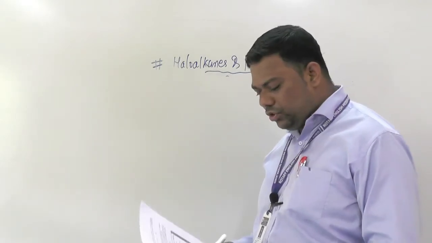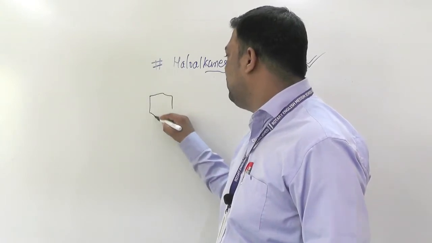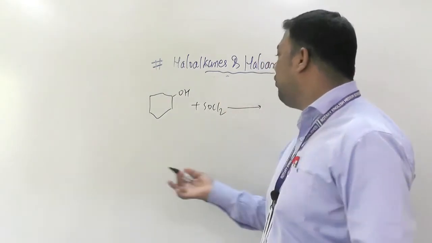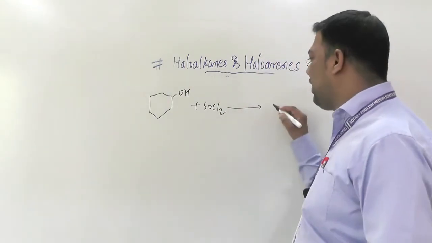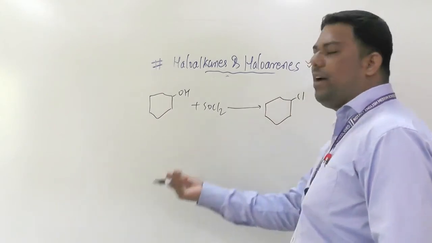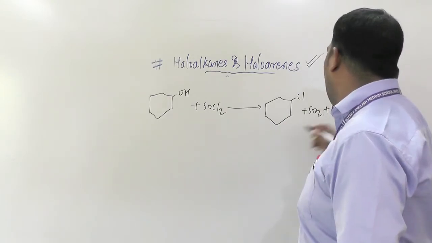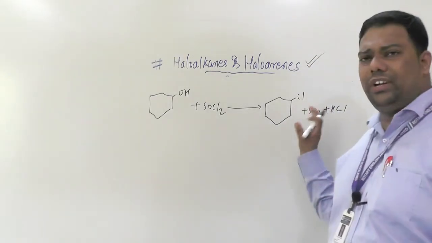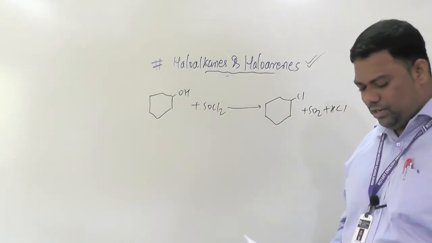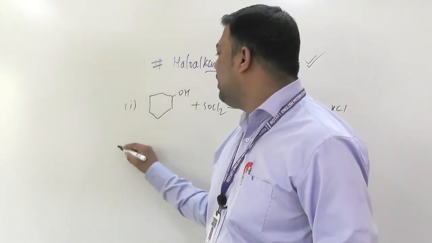See here, we will solve 10.5. They gave OH plus SOCl2. What will form here? As you know, the role of thionyl chloride is that OH is replaced by Cl, along with SO2 and HCl. There is no need to write the byproduct, we only have to write the product. First you solve this, then the second.